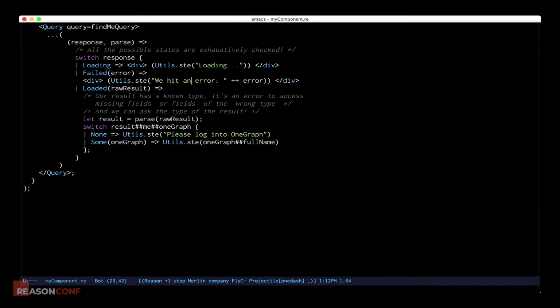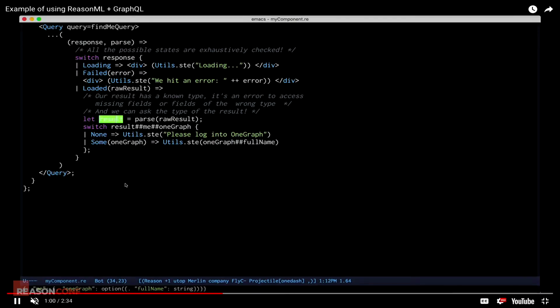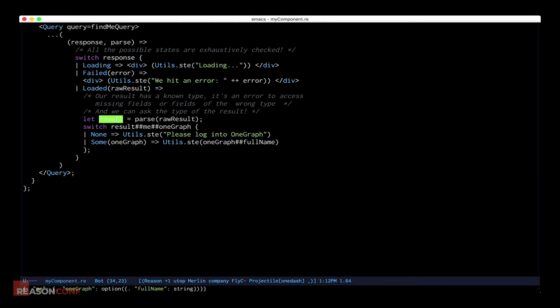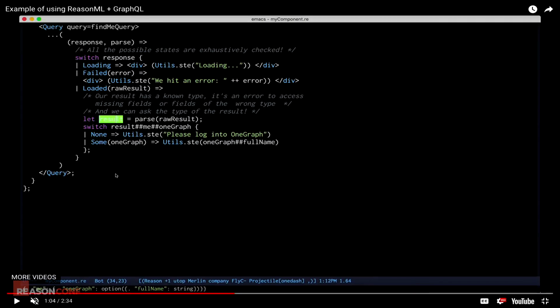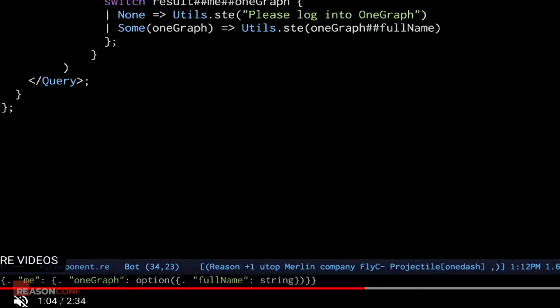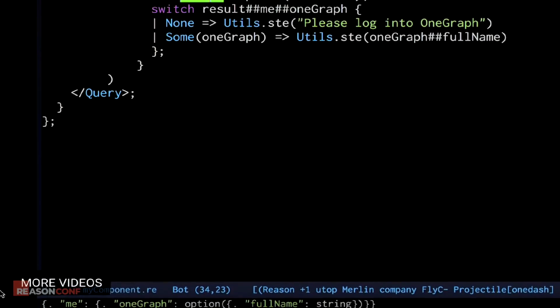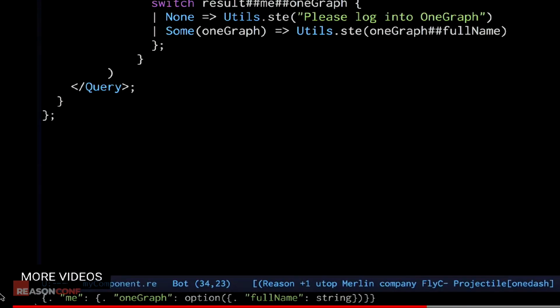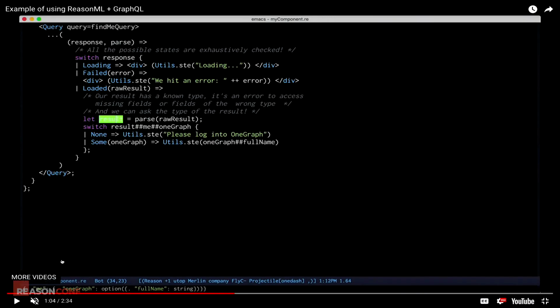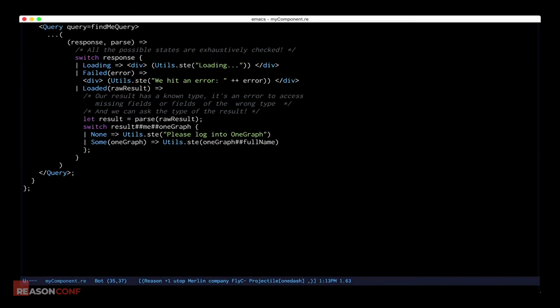So in this case, I go ahead and pull out the result, and I parse it into my Reason object here. And you can see I'm asking here for the type at the bottom. And just inline, I can say, what is the result of this query? And I can see that this is a Reason object that has a me field. It's of type User. It has an optional full name somewhere down there. And so now as I interact with this object, I get to just use it as if it were a local object, even though I made this call to a server, even though I interacted with the outside world.